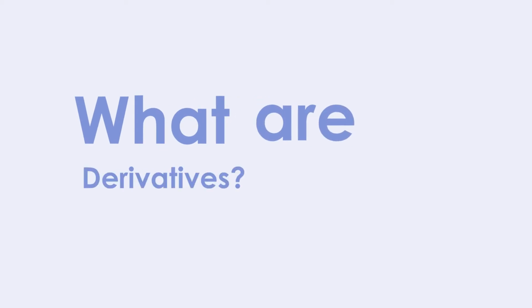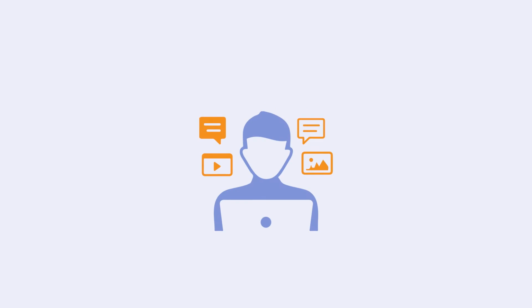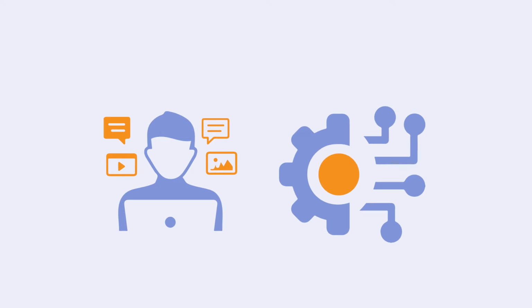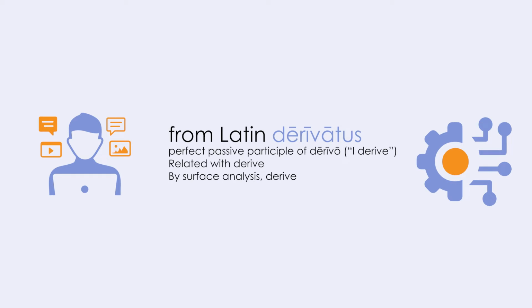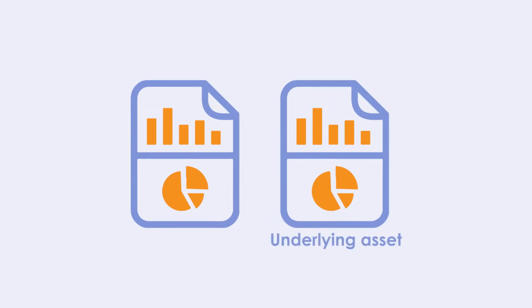What are derivatives? Derivatives is an asset class that is always discussed very controversially by the media, especially in times of crisis. And derivatives are actually one of the most complex investment products in the finance world. The term derivatives comes from Latin and means nothing other than derivation. This explains very well what a derivative is. It is a financial product that is derived from another financial product, the so-called underlying asset.